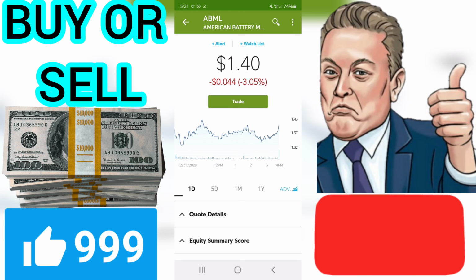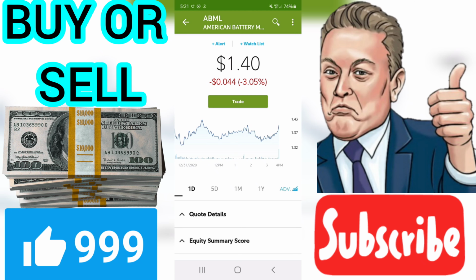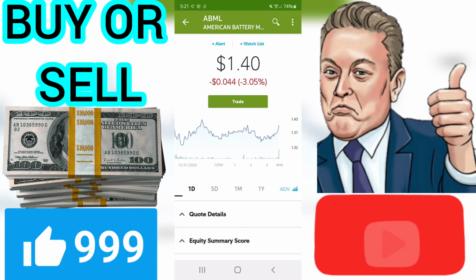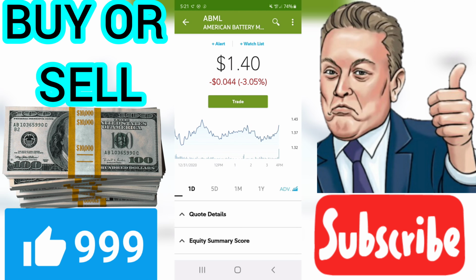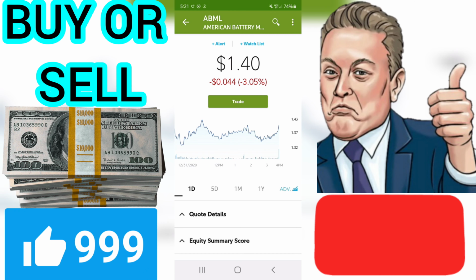ABML has an EY of -4.29%. This is above the current average of -0.83% for all the stocks in the VectorVest database. GPE, growth to P/E ratio. ABML has a GPE rating of -0.09. A stock is commonly considered to be undervalued when GPE is greater than 1.00.